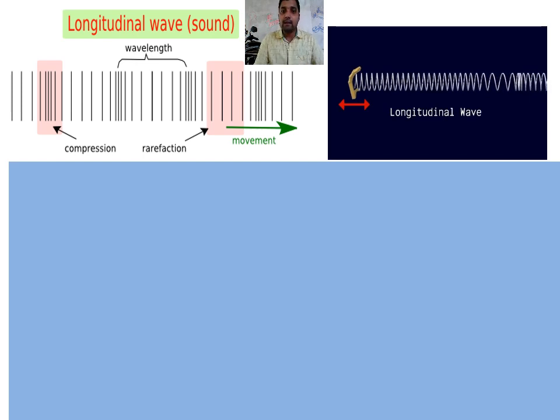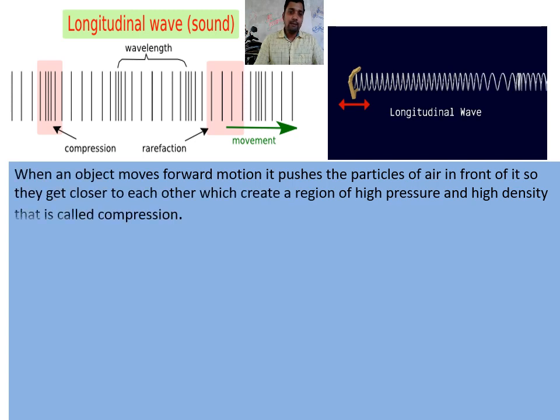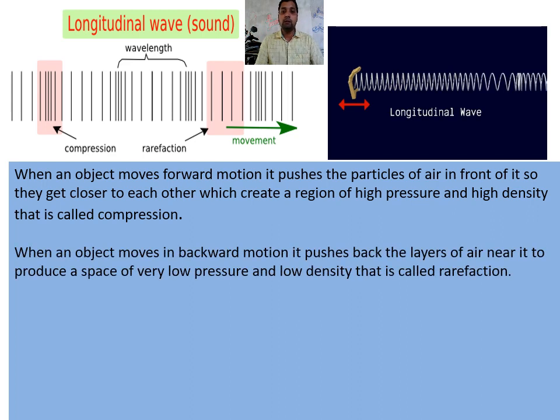So what are compression and rarefaction? Here we can see when the object is moving forward, one particle will push another and they come close. That area of high pressure, high density is called compression. Once they strike each other, again there is a certain distance. Once the distance increases, it creates a low pressure and low density area. That region is called rarefaction. So continuous compression and rarefaction go on in a longitudinal wave.